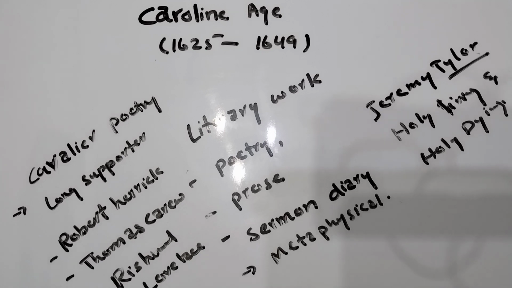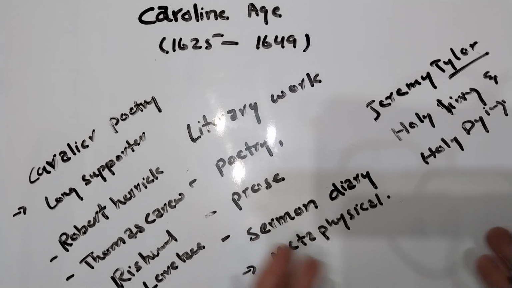We should note that the Puritan people were saying there was a lack of morality, but I would suggest that they basically destroyed the efforts of the Elizabethan age, what they had done in history for English literature. They also vanished their entire efforts for the literary work. So this was the Caroline age.